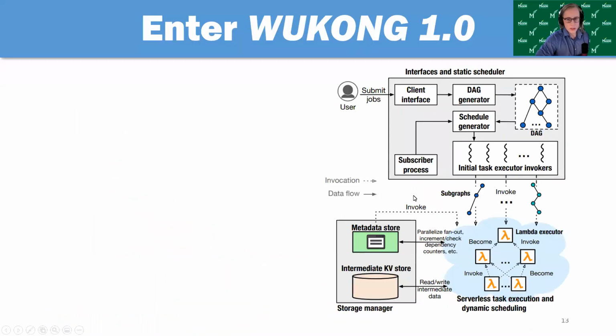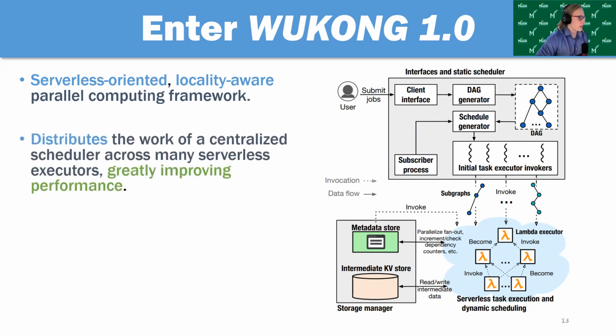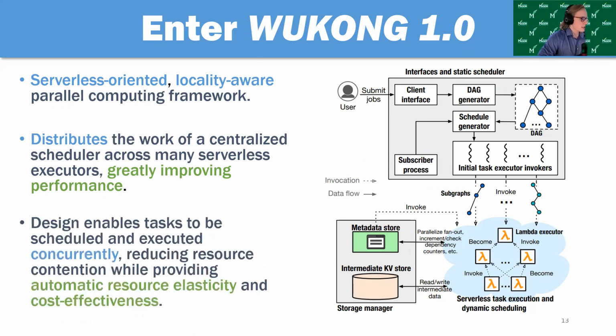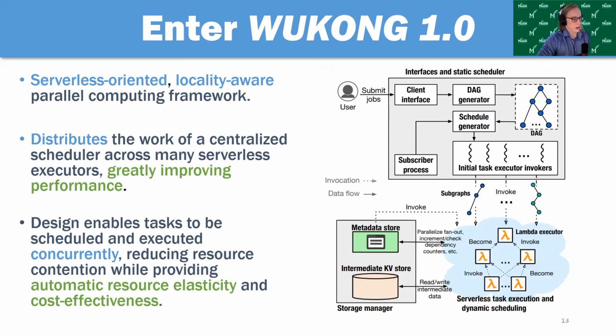So this is where our framework Wukong comes in. Wukong is a serverless-oriented, locality-aware parallel computing framework. It distributes the work of a centralized scheduler across many serverless executors, greatly improving performance. Its design enables tasks to be scheduled and executed concurrently, and this reduces resource contention and provides automatic resource elasticity and cost effectiveness.